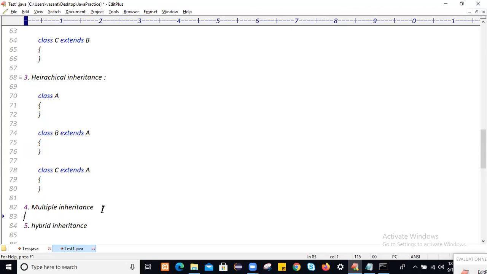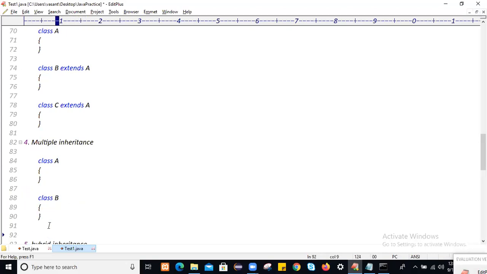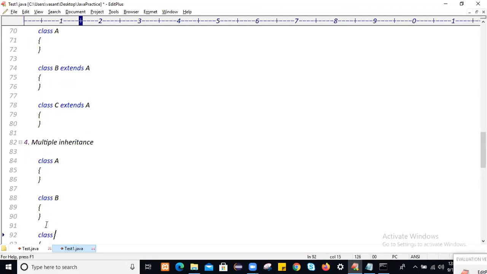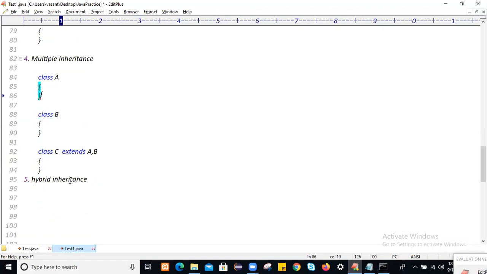So what is multiple inheritance? Actually guys, Java doesn't support multiple inheritance. Multiple inheritance is like this: class A is there, and class B is there, and class C tries to inherit, extends A comma B. This is not possible in Java. One class can't inherit 2 classes at a time.